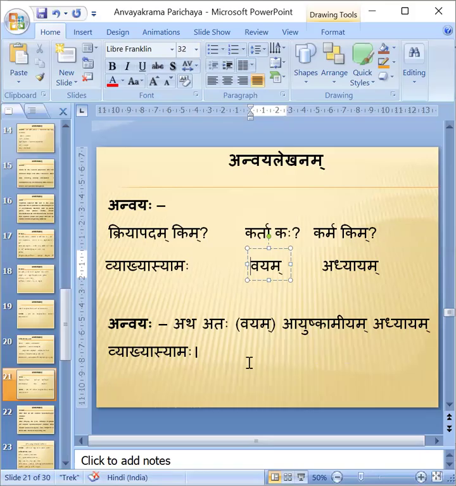Athotaha Vayam Ayushkamiyam Adhyayam Vyakhyasyaamaha. Vyakhyasyaamaha is Lrit Lakara, Bhavishyat Kala, Uttama Purusha Bahuvachana. If Uttama Purusha Bahuvachana Kriya Pada is there, automatically Karta will be Vayam. Therefore, Vayam Ayushkamiyam Adhyayam Vyakhyasyaamaha.